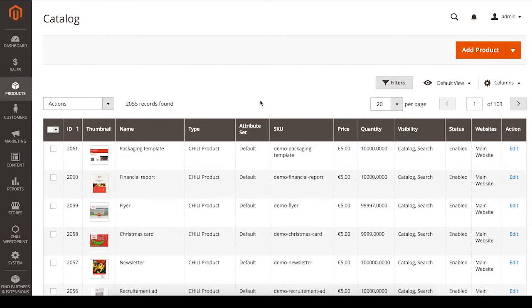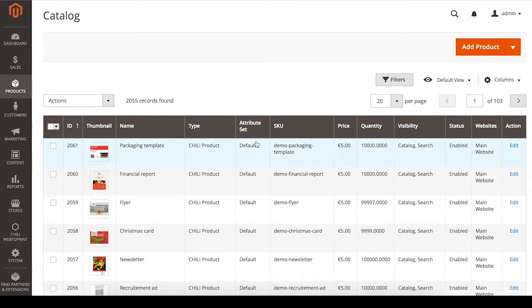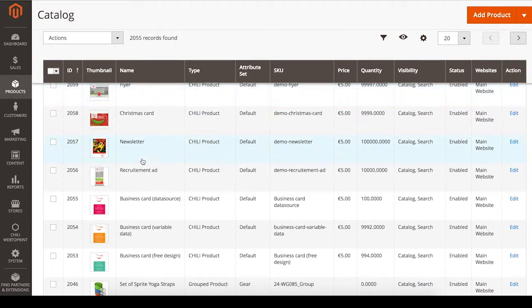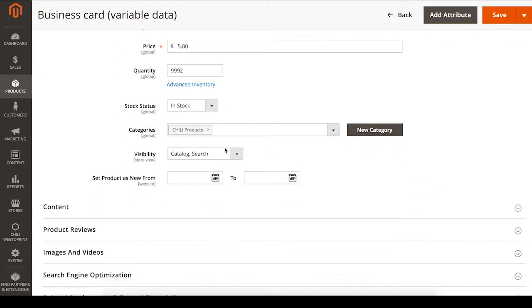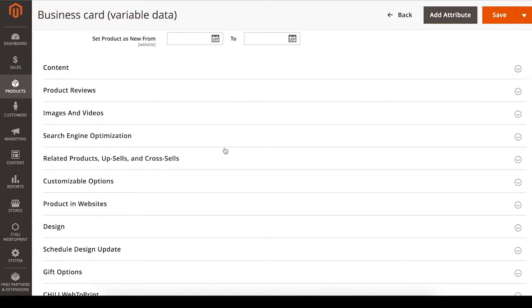Now I'll select a Chili product and show you the Chili configuration options for a Chili product. For example, let's take the business card variable data product. At the bottom, you will find the Chili Web to Print section. In this section, you can configure all Chili settings.